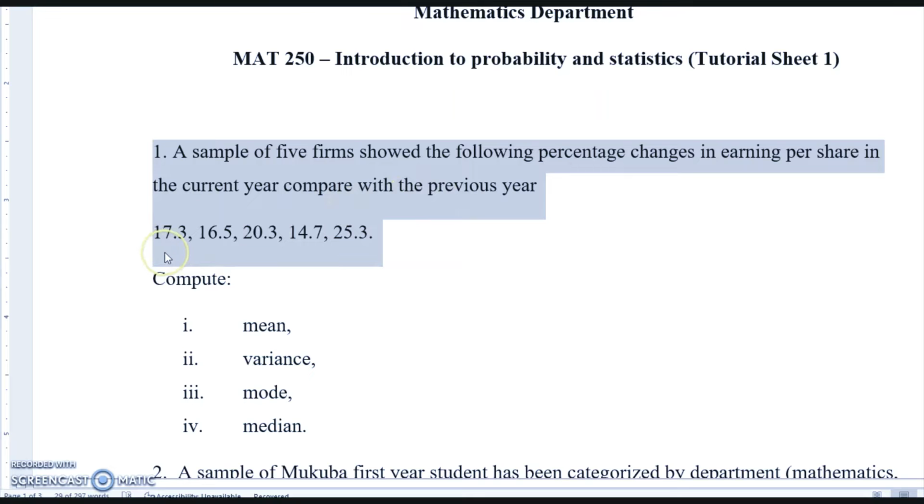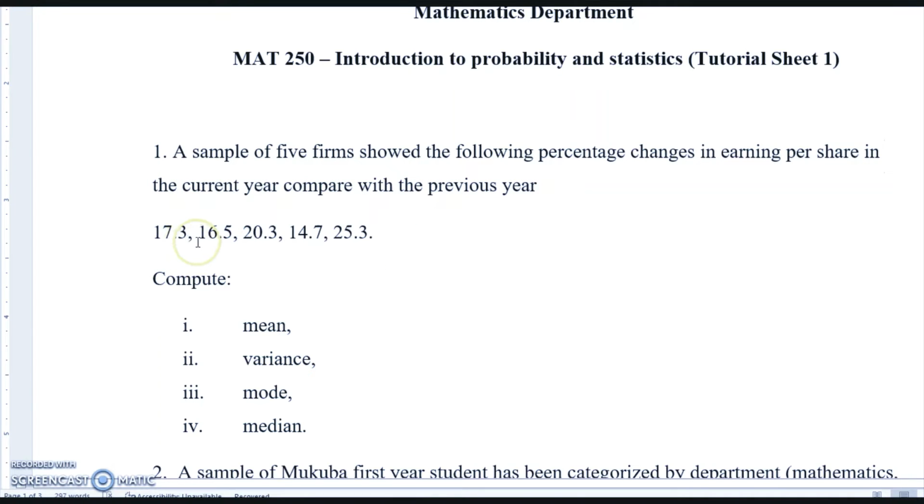So these are the percentage earnings. So we have 17.3, 16.5, 20.3, 14.7, 25.3. So now we're asked to compute the mean, variance. Okay, so let me just put one on here.